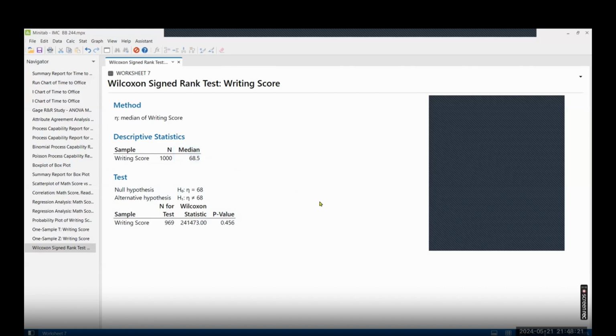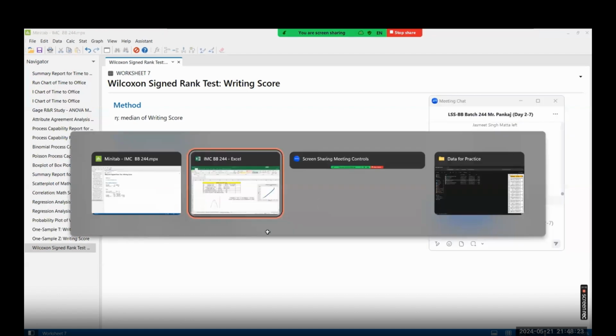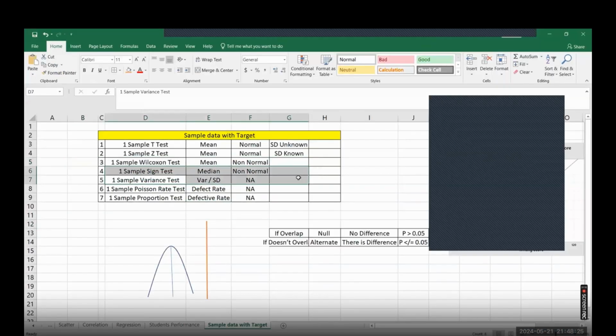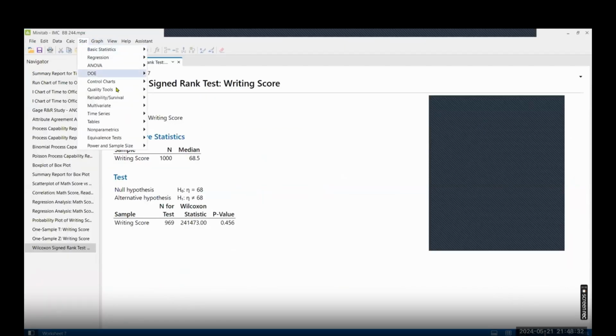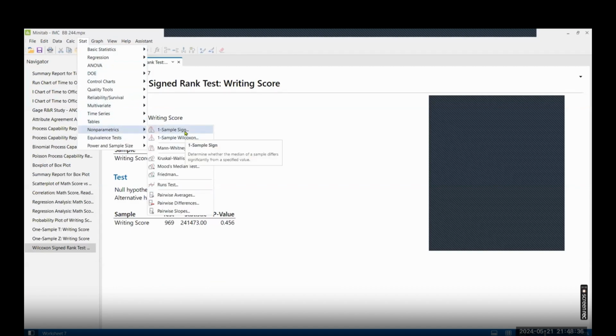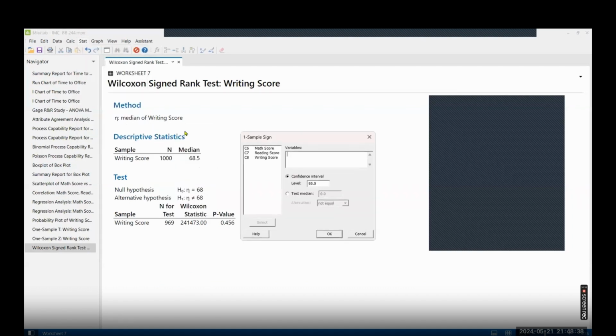Now, another thing, let's learn. We have the one sample sign test, used when you are comparing the median and data is not normal. So we'll go to Stat, Nonparametric, and one sample sign test is here. Variable is, maybe let's say this time, reading score. What do you want to achieve? Maybe I want to achieve 17, the reading as well. Let's click on OK.